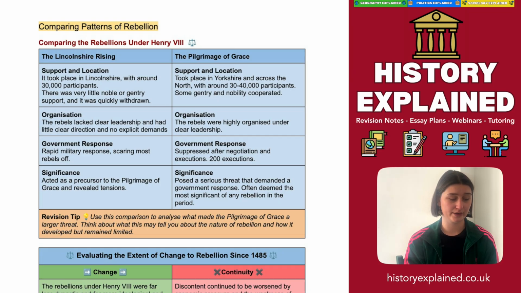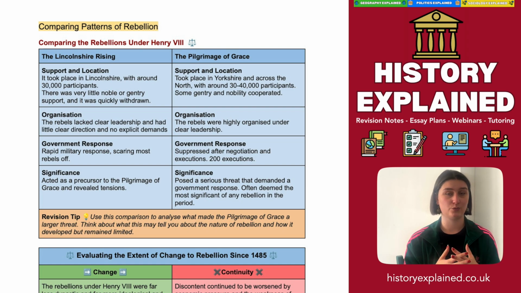I'll just cover the key points. They take place in different areas, but with similar kind of vibes. They're both rural, they're both quite far away from Westminster, and they're both quite Catholic. So that's something that unites these two places.